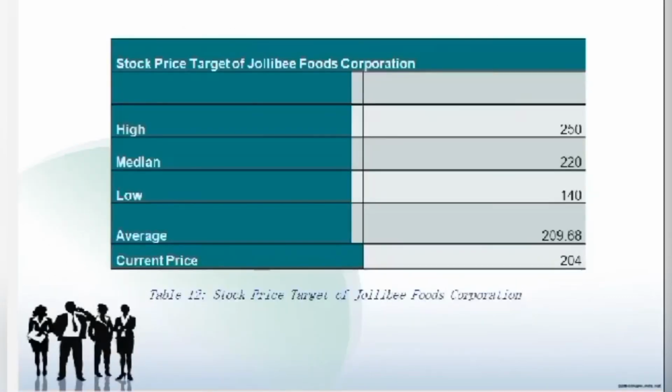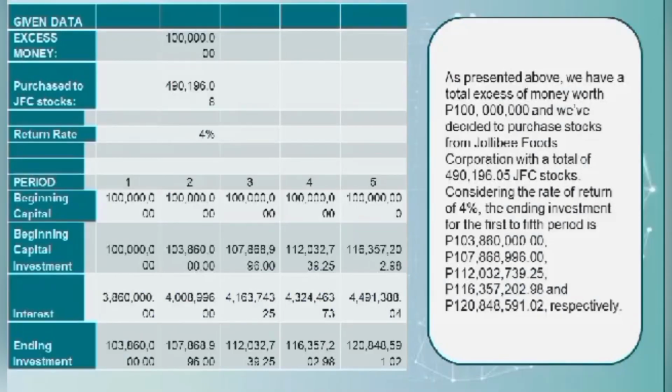Now we are in the stock price target of Jollibee Foods Corporation. As can be seen in the table presented, the highest stock price of Jollibee Foods Corporation is 250, a median price of 220, and a lowest stock price of 140. The average stock price is 209.68, and the current stock price of Jollibee Foods Corporation is 204. For the given data, we have a total excess of money worth 100 million, and we've decided to purchase stocks from JFC with a total of 490,196.05 JFC stocks. Considering the rate of return of 4%, the net investment for the first to fifth period is